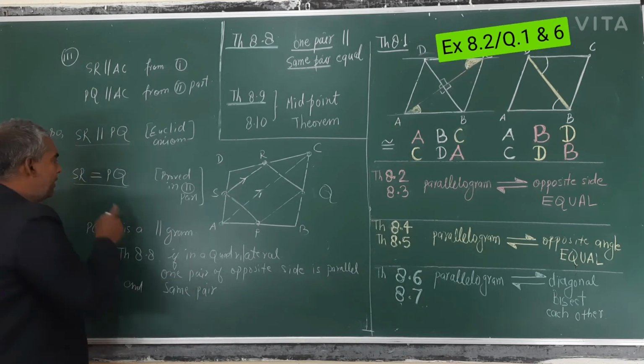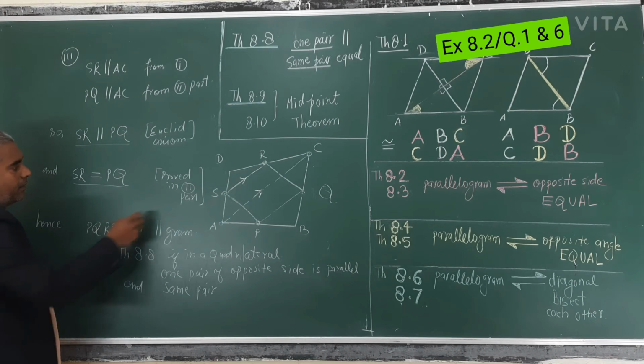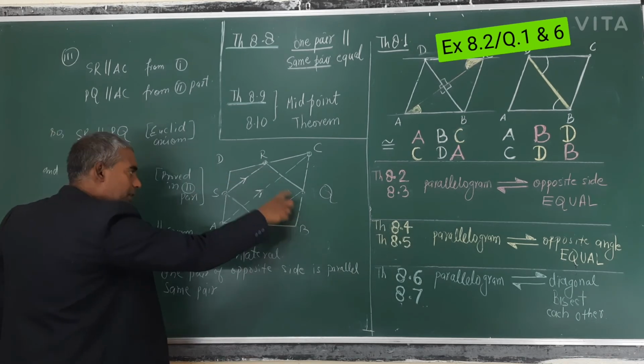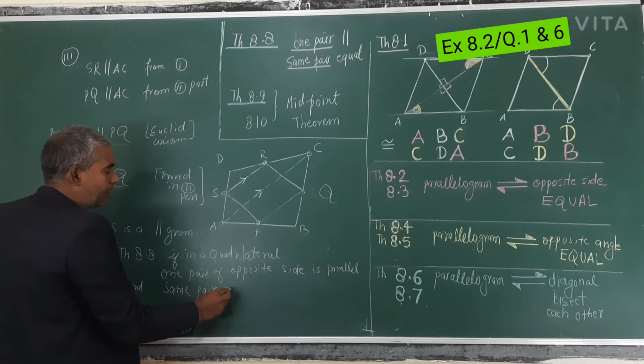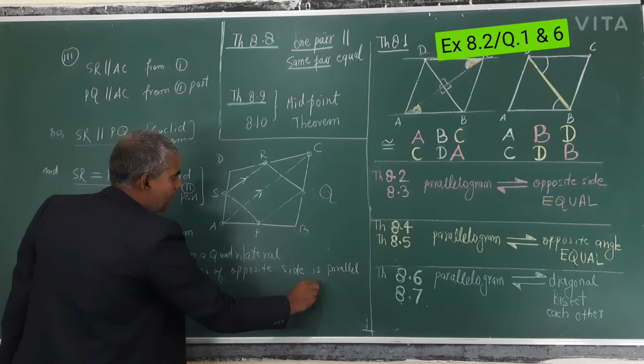What is the same pair here? This is PQRS. This is parallel to this and equal also. So theorem 8.8, and the same pair is equal also,